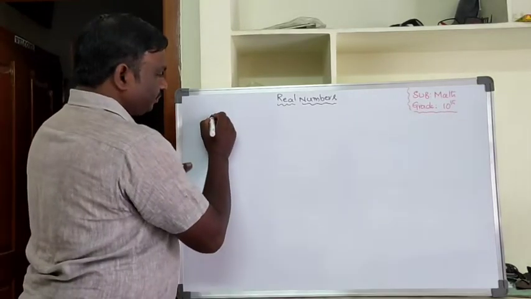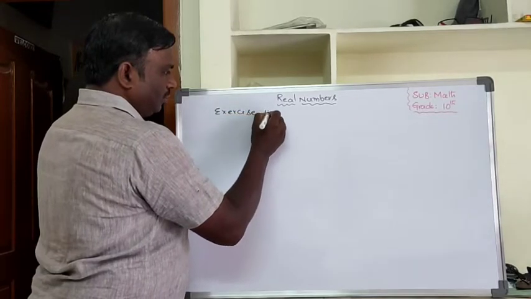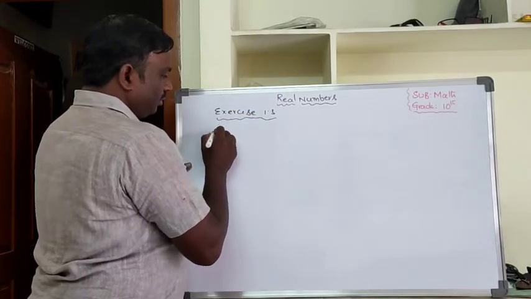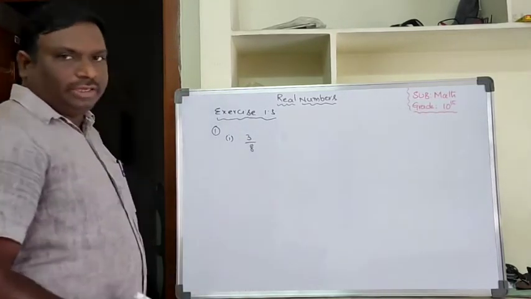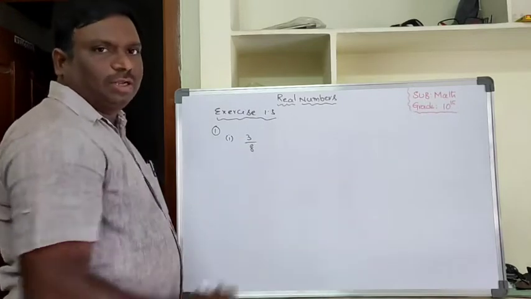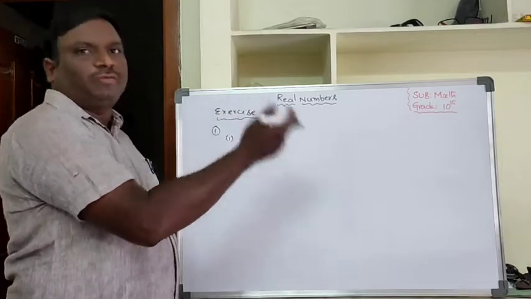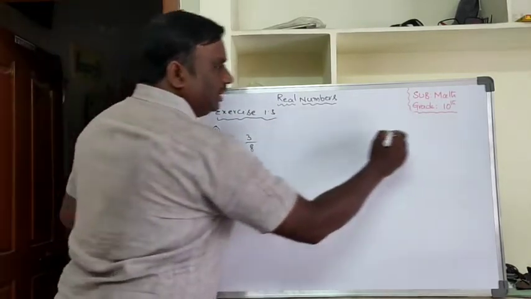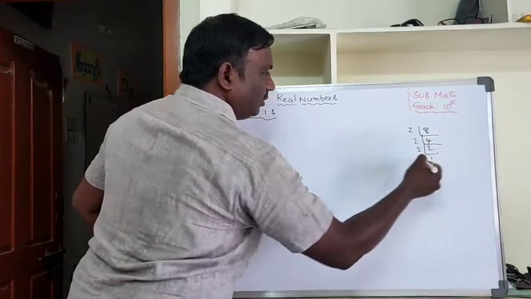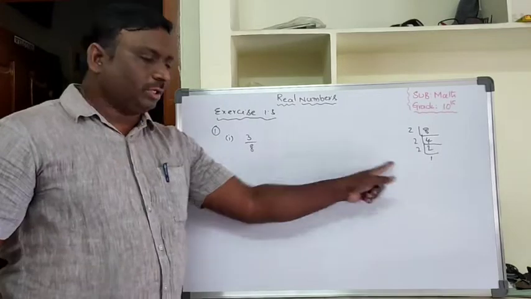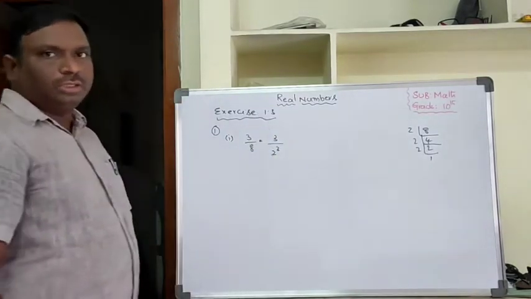First question, Exercise 1.3, first main question: 3 by 8. To change into decimal form, first write the denominator as a prime factorization. 8 is 2 times 2 times 2, so only prime factors we take. So this is 3 by 2 cube.